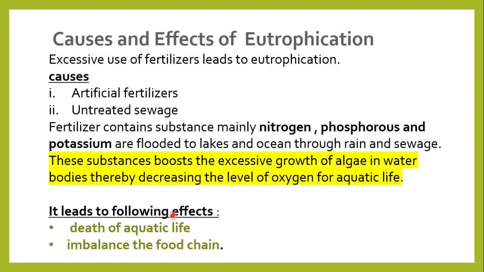What are these? Number one, it causes the death of aquatic life because the level of oxygen is reduced to a minimum level where no life is possible.